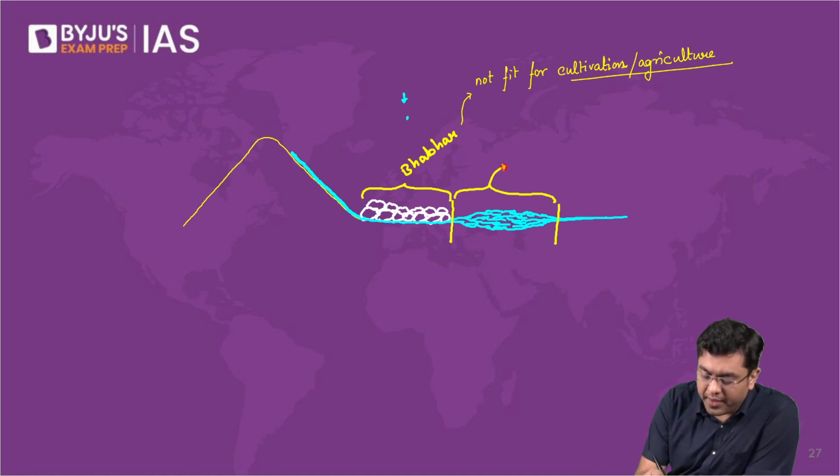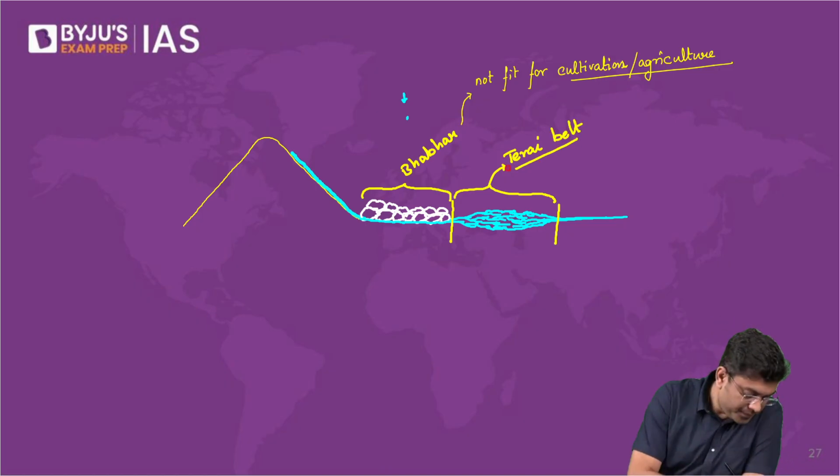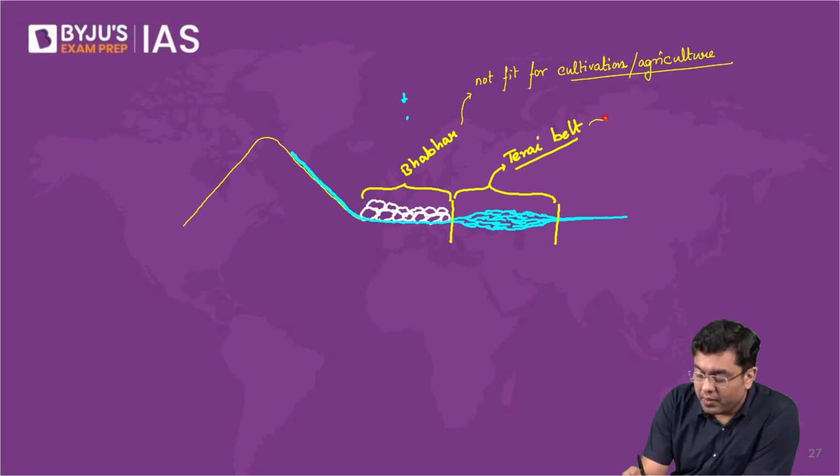The Tarai belt. So here basically the soil is fertile, with very dense vegetation.